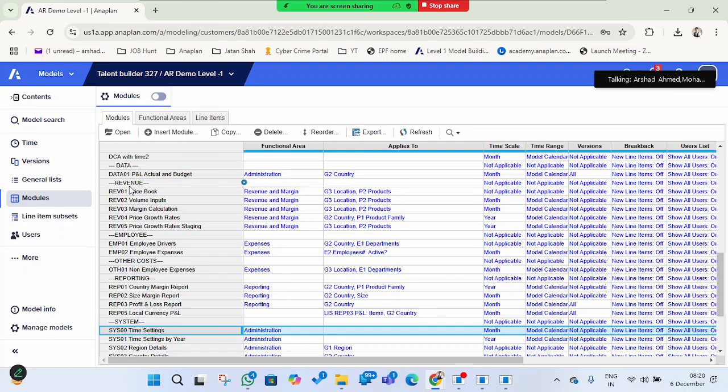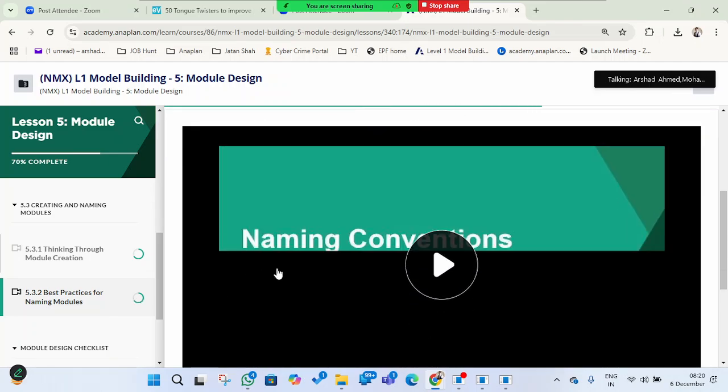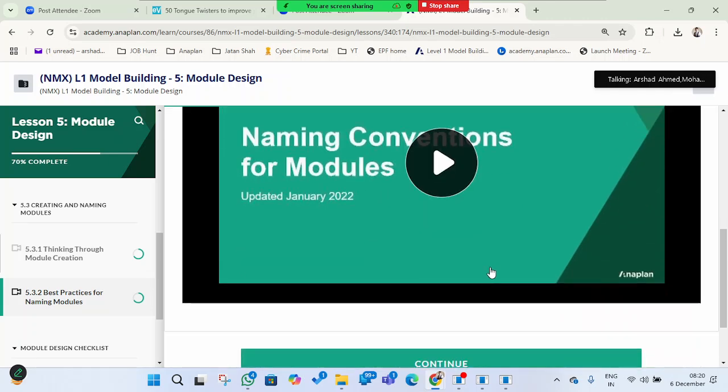Like here you can see revenue, Rev 01, Rev 02, Rev 03. All this naming convention is used here to make it easy to understand the model building, and also to understand which categories the modules we have created belong to. It really helps while referencing too. Sometimes we have opened multiple tabs, and we have to select the appropriate tabs. That time also this naming convention helps a lot.